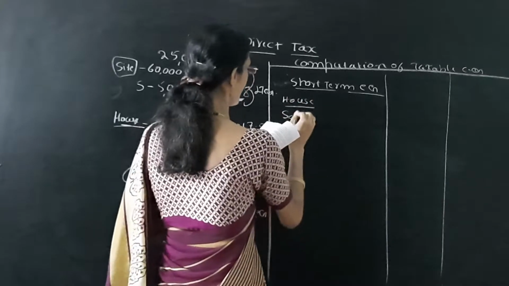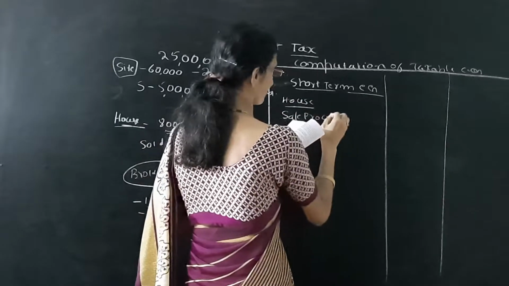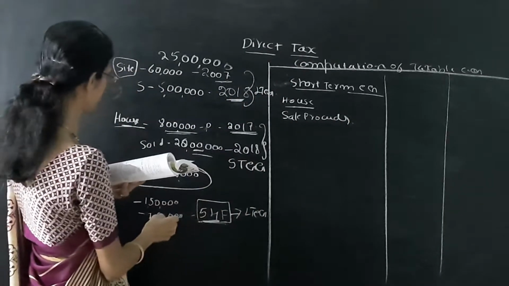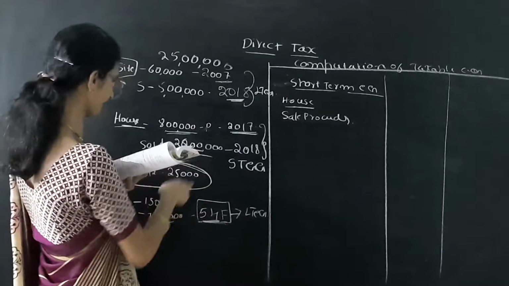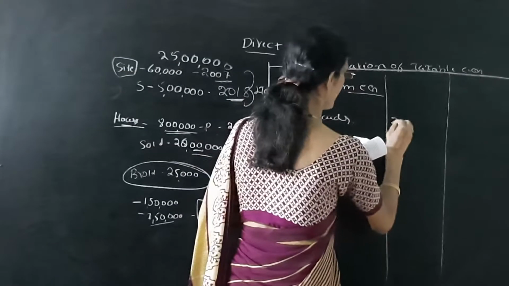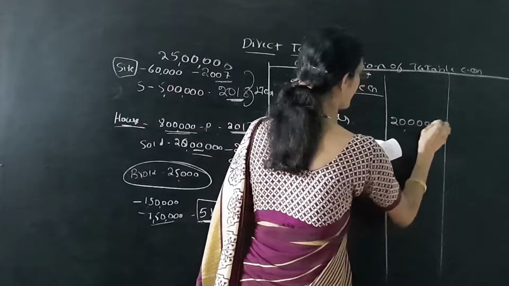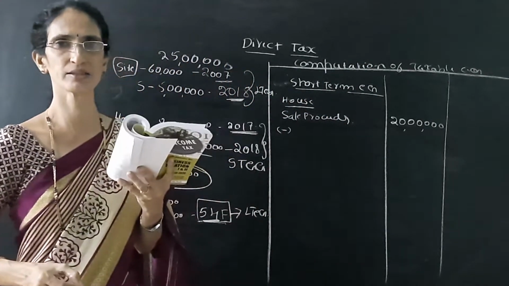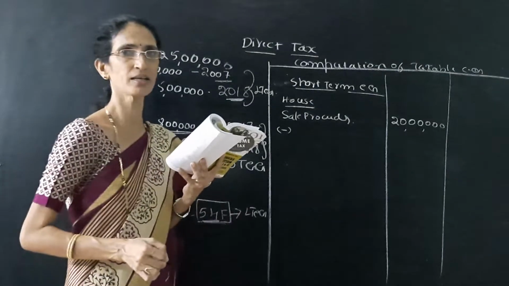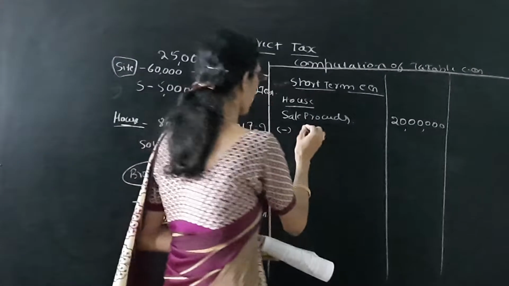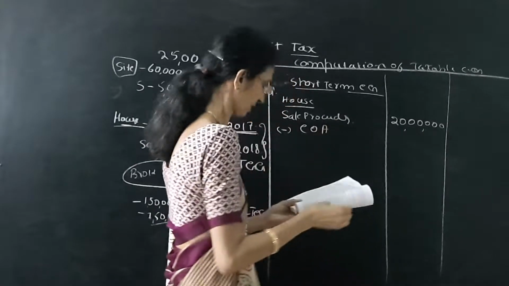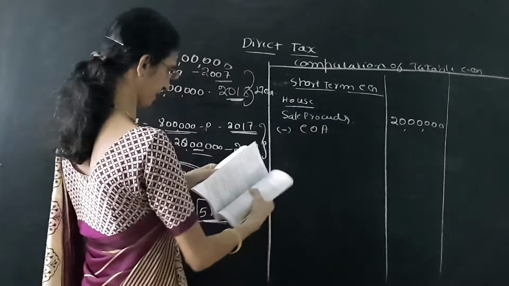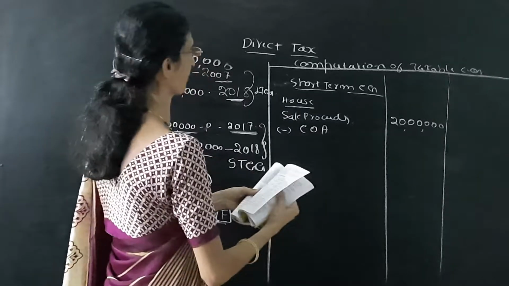First we have to write the sale proceeds. The house is sold for rupees 20 lakhs. Less, it is short term, so there is no indexed cost of acquisition. We have to deduct only the cost of acquisition. The CII is given in the problem.